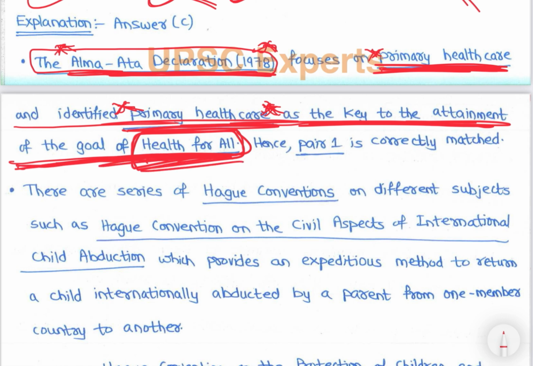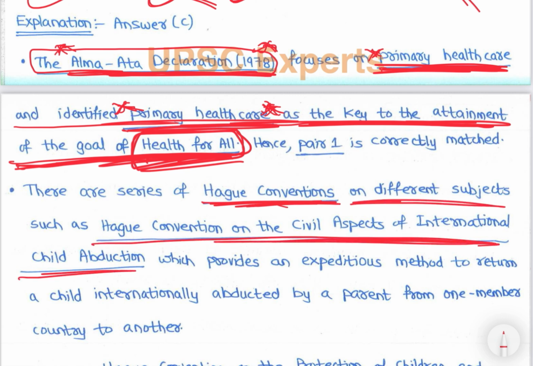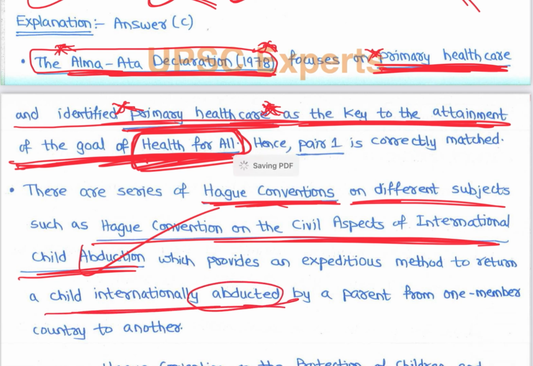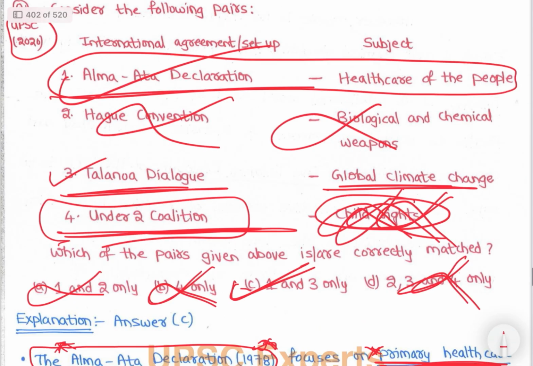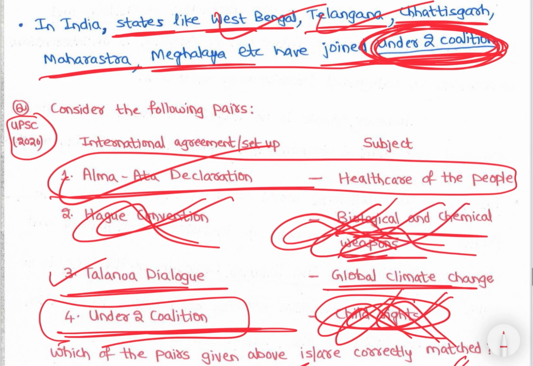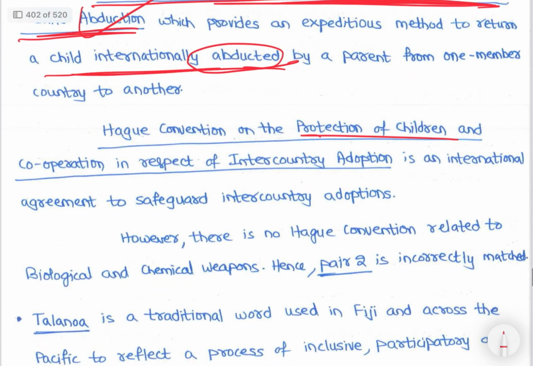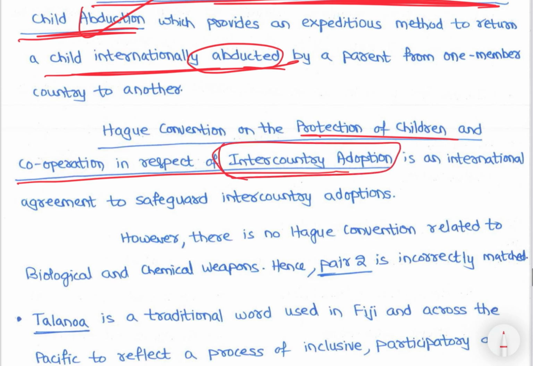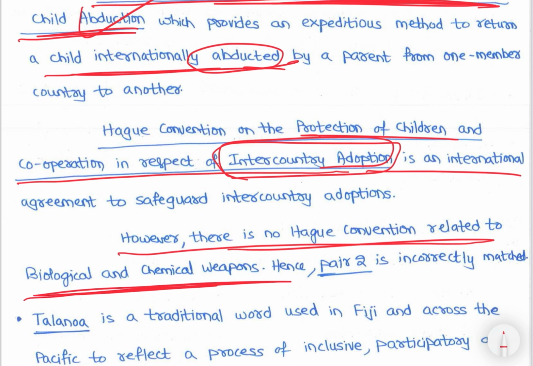There is a series of Hague Conventions on different subjects, such as the Hague Convention on the civil aspects of international child abduction, which provides for the expeditious return of a child internationally abducted by a parent from one member country to another. There are many Hague Conventions, but there is no Hague Convention on biological and chemical weapons. There is also a Hague Convention on protection of children in respect of inter-country adoption. However, there is no Hague Convention related to biological and chemical weapons. Hence, pair 2 is incorrectly matched.